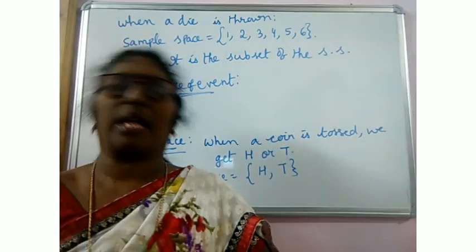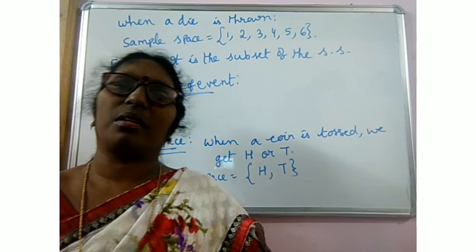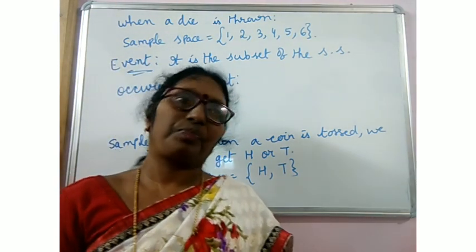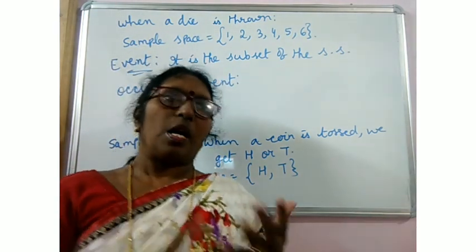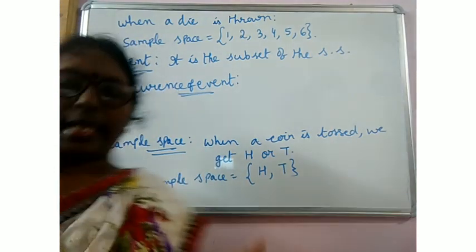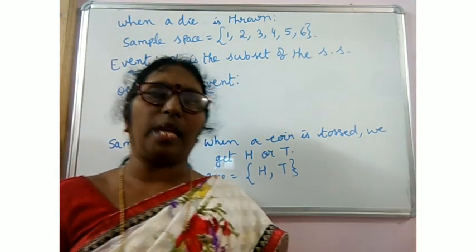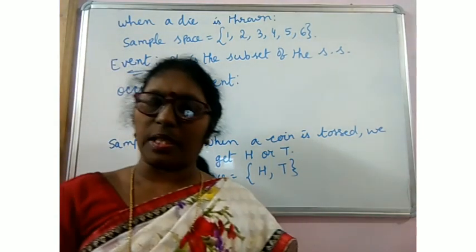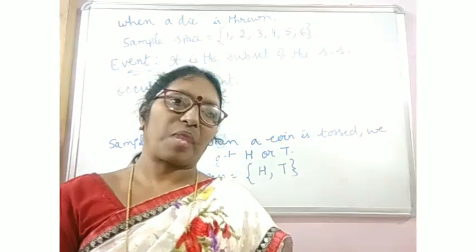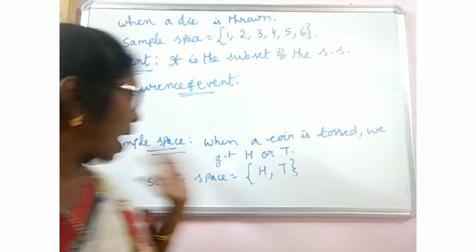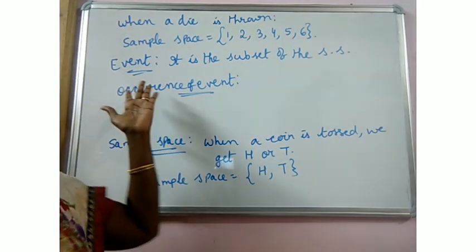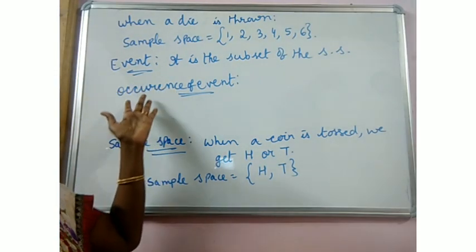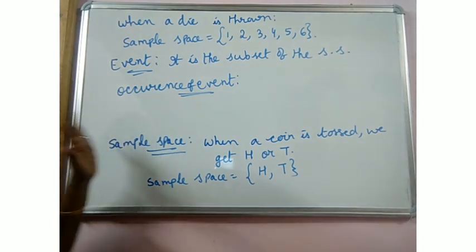Otherwise, we say the event has not occurred. I hope you know what is probability, a measure of uncertainty. What is an experiment? What is a random experiment? What is a sample space? What is an event? And what is occurrence of an event?